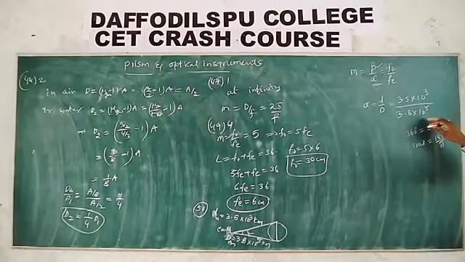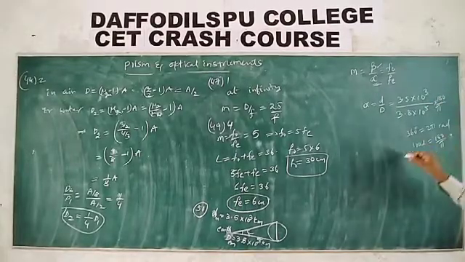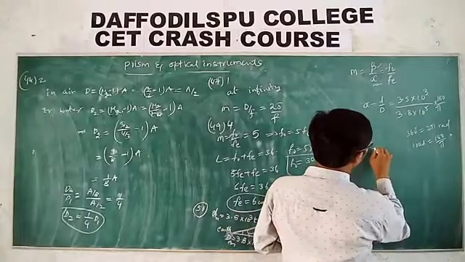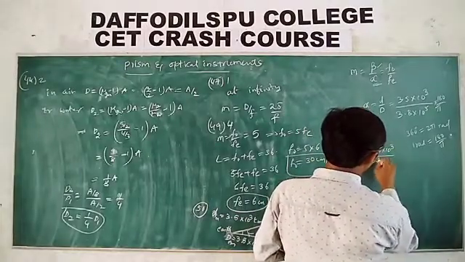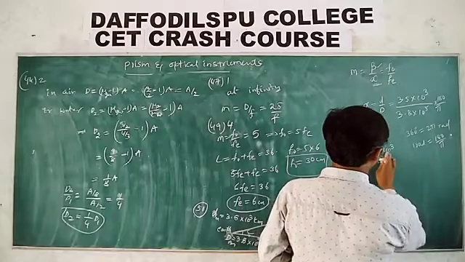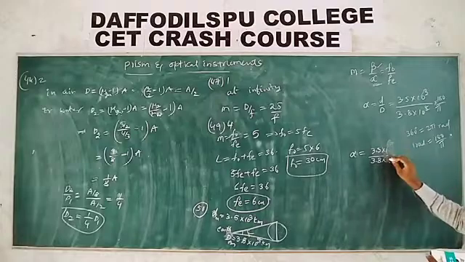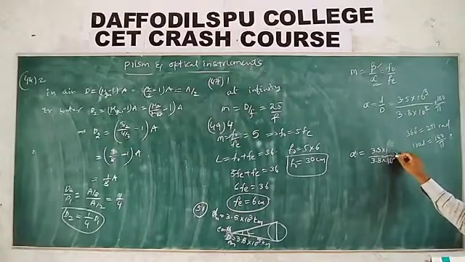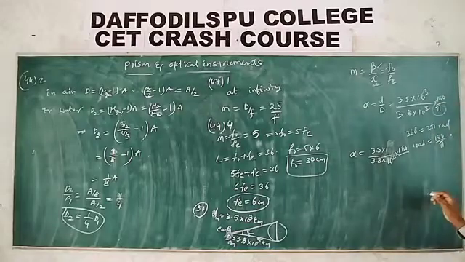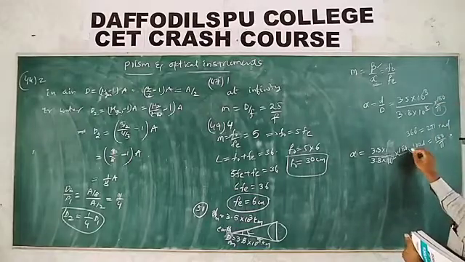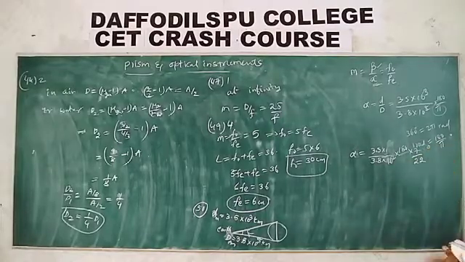Substituting, alpha is equal to 3.5 into 10 power 3 by 3.8 into 10 power 5, so 10 power 2 remains, into 180 by pi, which is 7 by 22 degree.